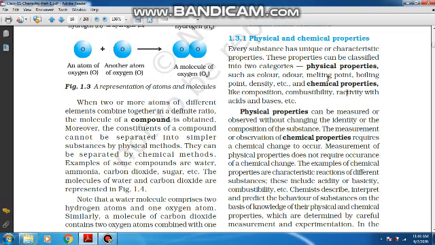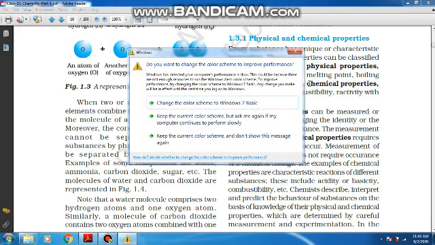1 gram of ice into water, you are not going to change its chemical composition. It's going to remain the same water. So that is the property of melting, from the property of its melting point, boiling point. They are only its physical properties. But if you react this water with sodium hydroxide or with any other thing, then the chemical nature, the chemical composition of both the things will be altered, and that is the place where you will call them chemical properties.